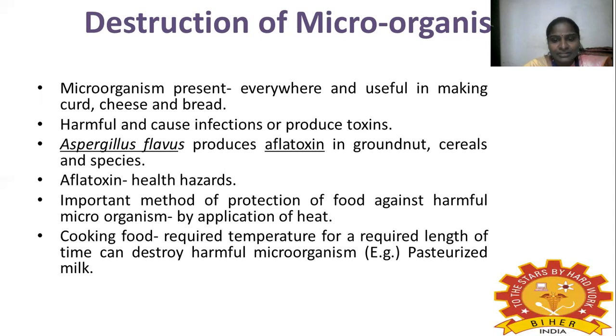An important method of protecting food against harmful microorganisms is the application of heat. We can protect our food from microorganisms by the use of heat. Cooking food at the required temperature for a required length of time can destroy harmful microorganisms. For example, pasteurized milk. The cooking method is very important. If you want to kill the microorganisms, you should increase the temperature, and it should be for a longer time. So these are some of the objectives of cooking food.